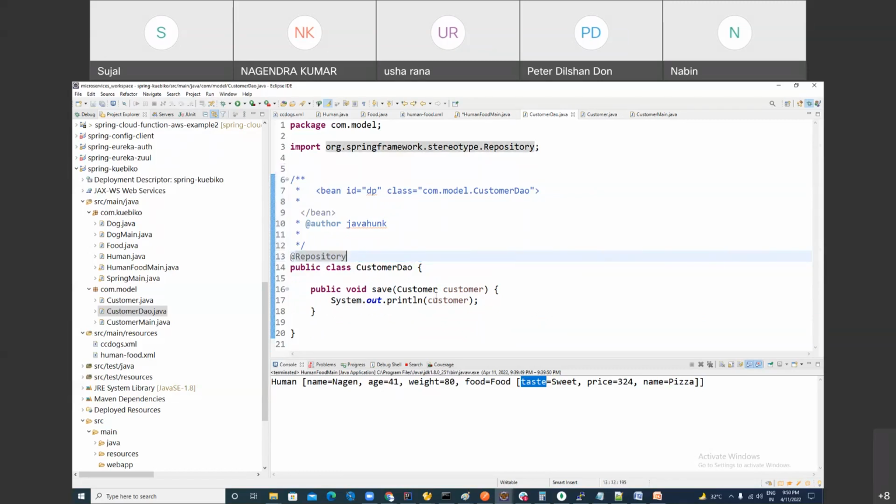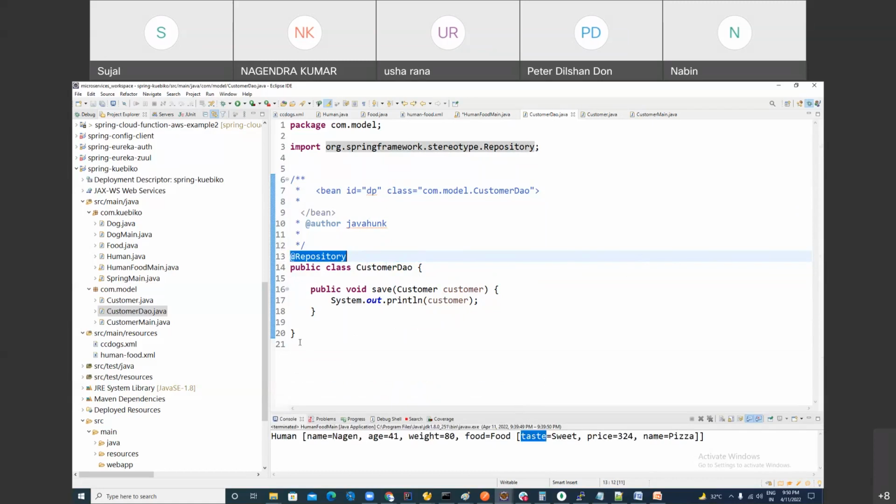Now, what you need to do is access this bean using the Spring container. Spring must know in which package this annotated class resides.